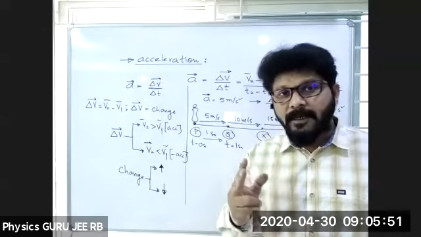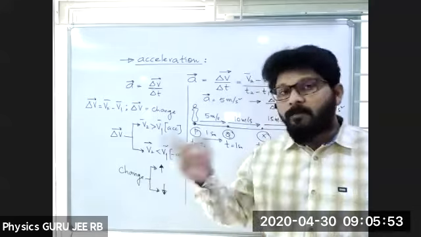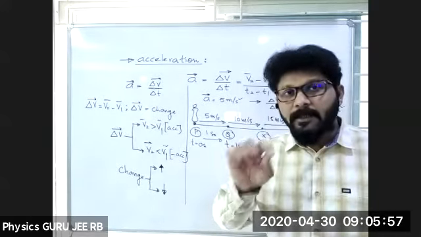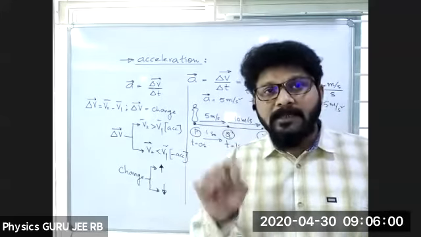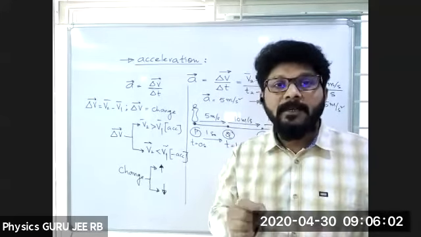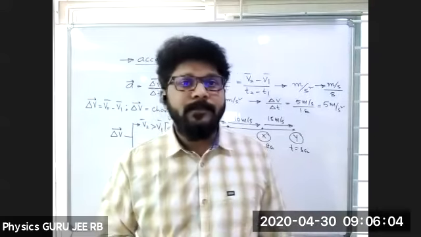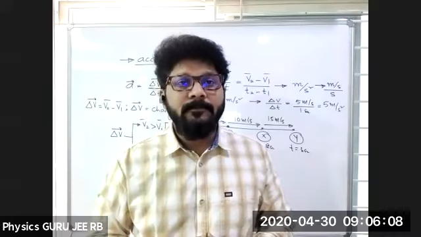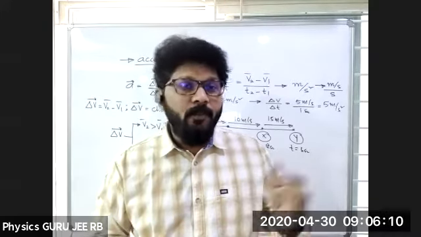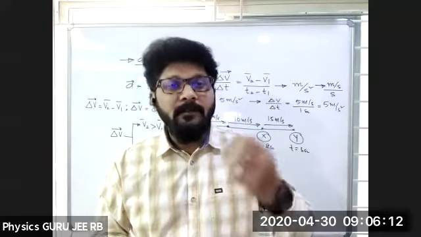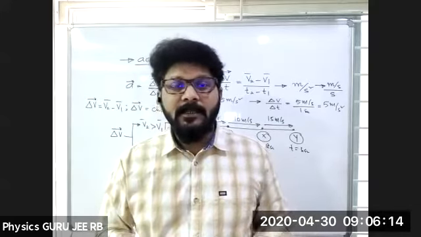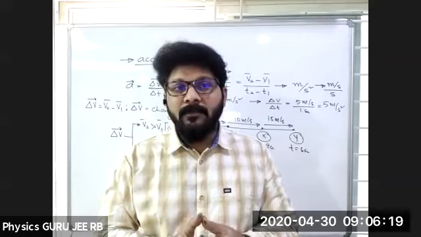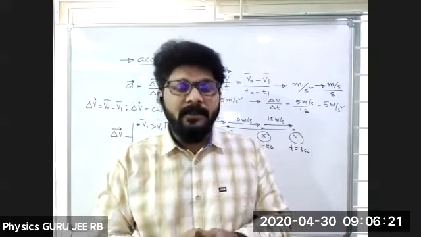This is the second one. And when both are changing, that means velocity will have both magnitude as well as direction, is it clear? So both are changing, then obviously it possesses acceleration. But what are the examples for that one? In three cases, we'll have acceleration.